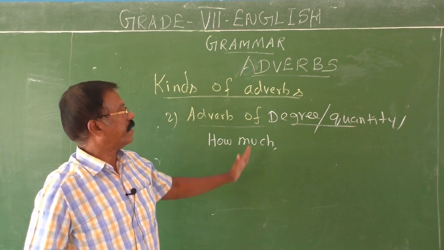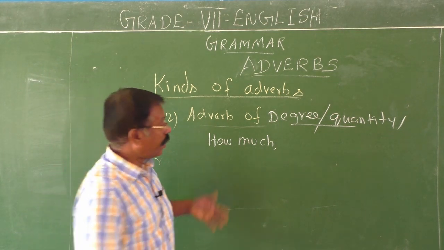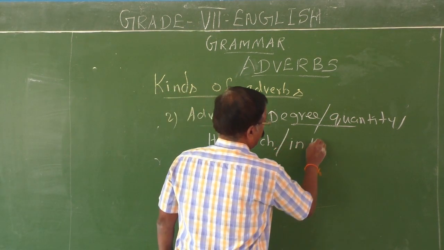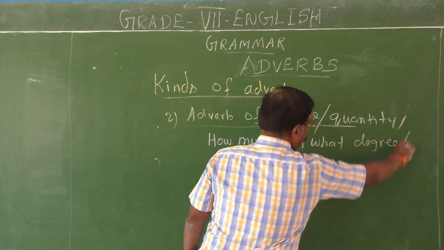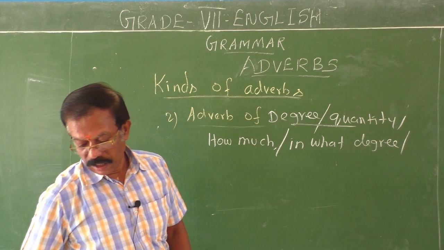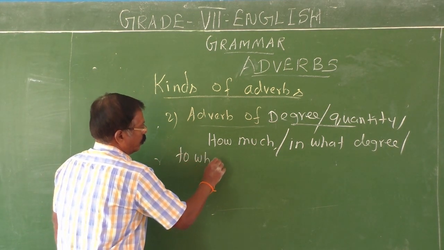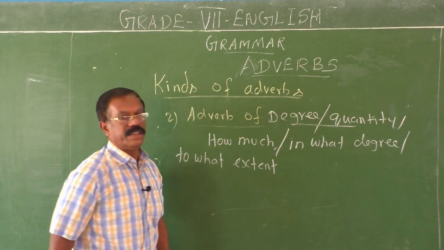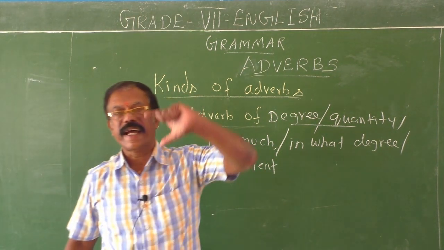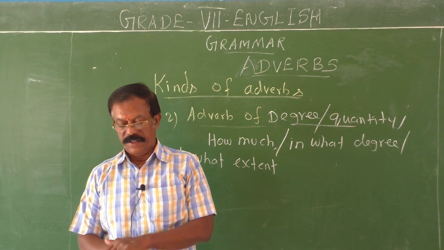Adverb of degree, or it is called adverb of quantity. How much, or in what degree, or to what extent an action is done. That's answered by adverb of degree or quantity.